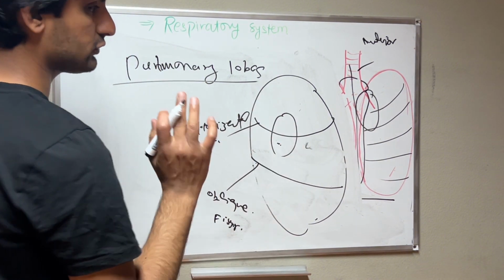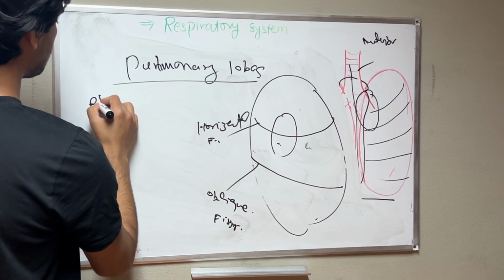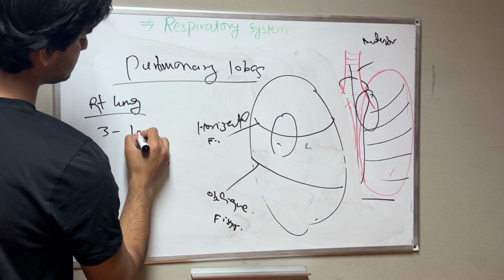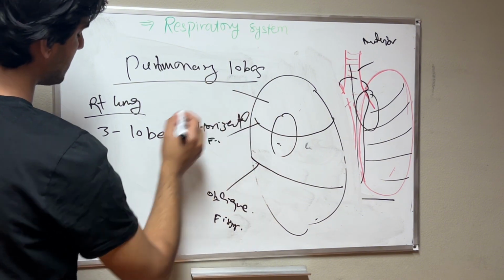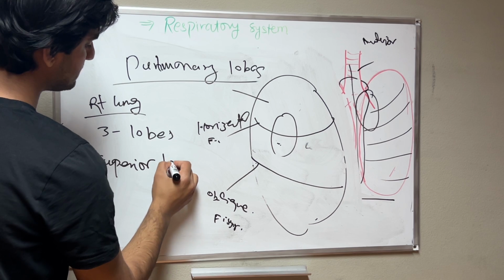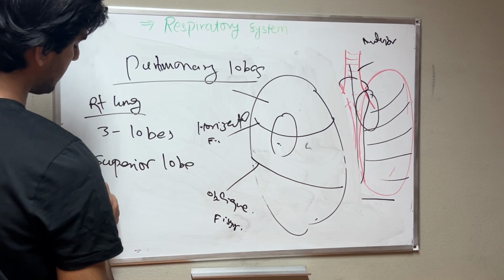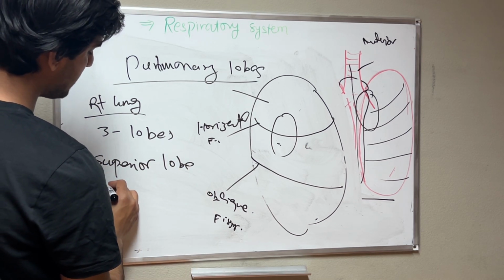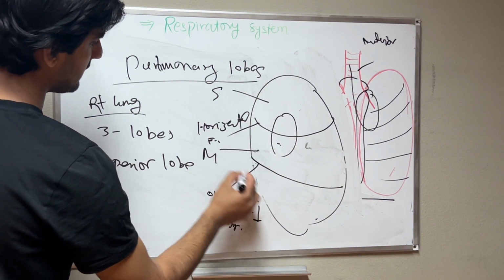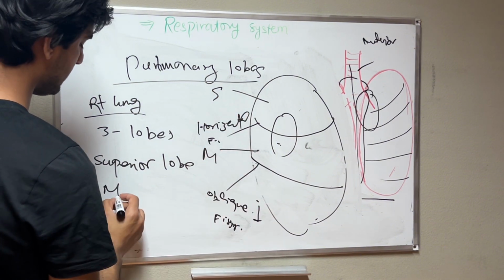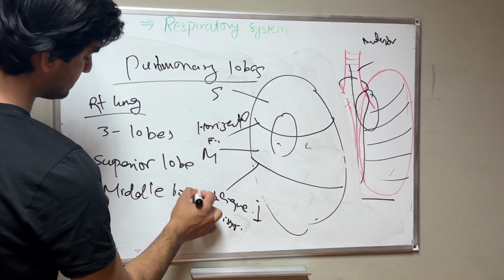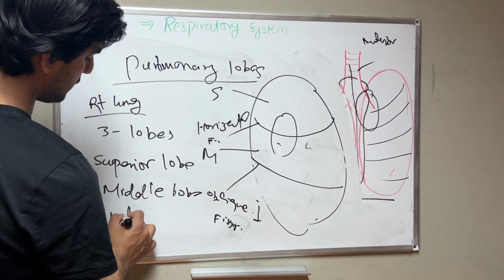Now start from the right lung. In the right lung we have 3 lobes. First we have the superior lobe, second the middle lobe, and third the inferior lobe. S, M and I mean superior, middle and inferior.